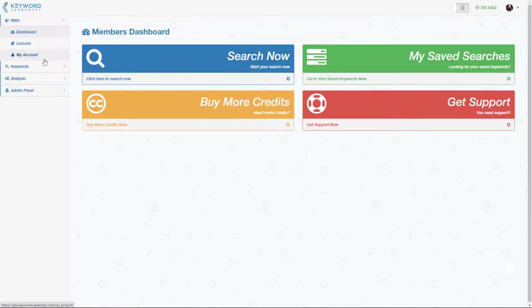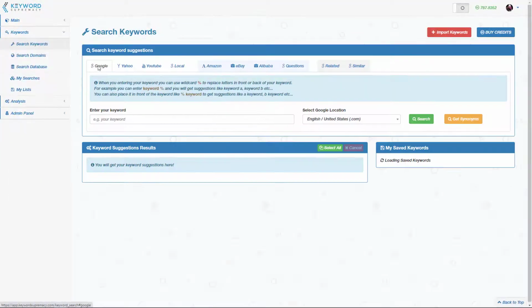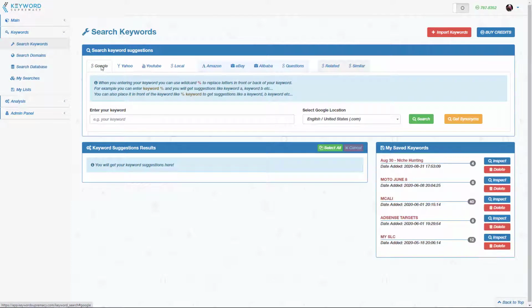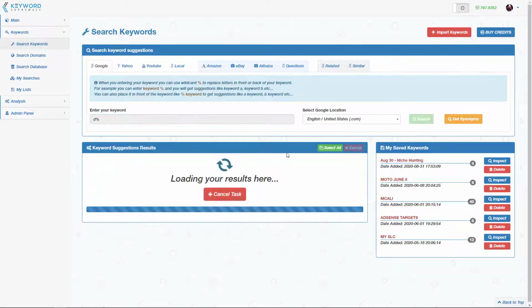So now we're inside of Keyword Supremacy, and I'm going to go to the keywords, search keywords function, and the feature of the tool that we're going to use is the Google AutoSuggest, and we're going to type in D and then %. And what the % means is, rather than suggest the first word being the letter D and then we start with the A, B, C, we're going to put in the %, meaning I would like the suggestions to be right beside the letter D. So we simply click on search.